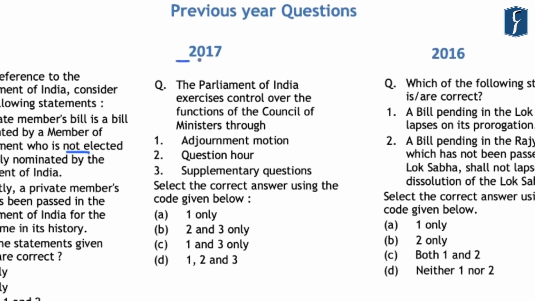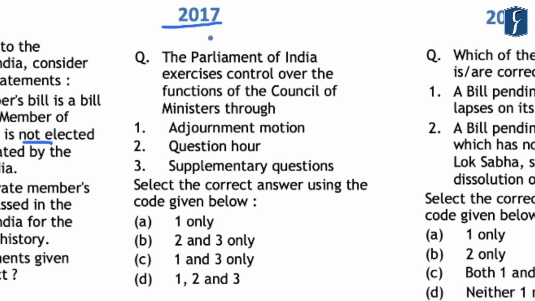Now again, the second question that was asked in 2017 was related to the Parliament of India exercising control over the functions of the Council of Ministers. And in this case, all three, that is, it exercises control over the functions of the Council of Ministers through the adjournment motion, the question hour and the supplementary questions. And hence the correct answer here was D, that is 1, 2 and 3.